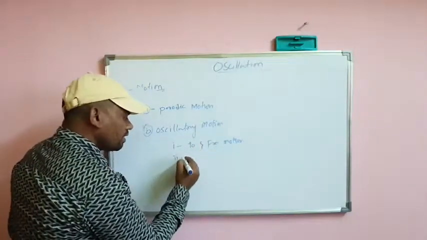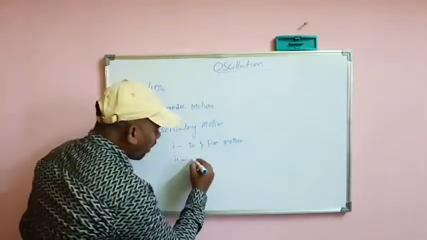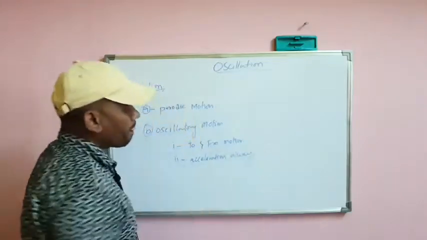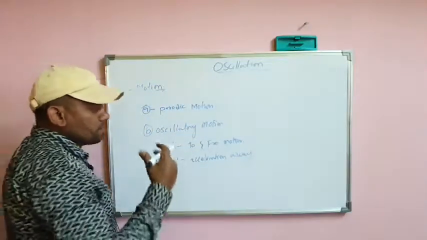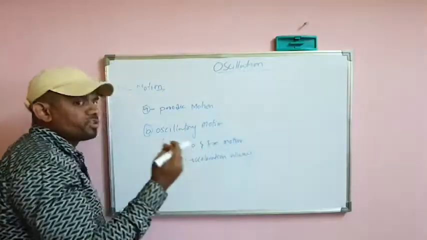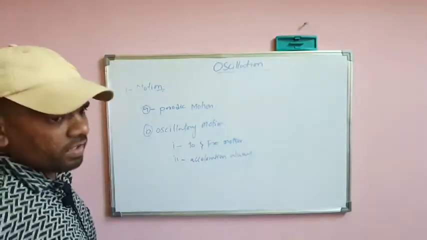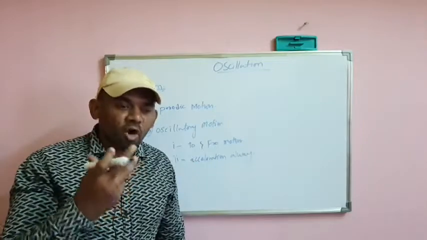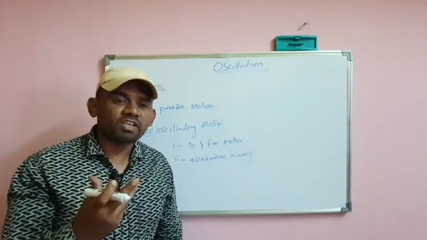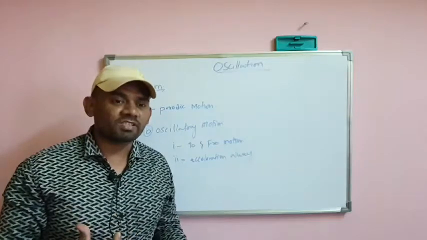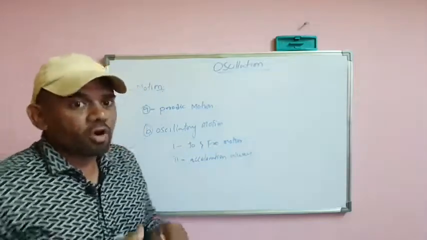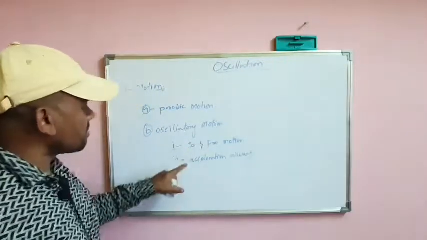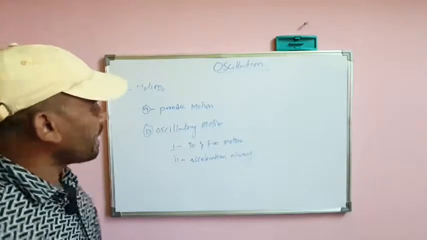And in this motion, acceleration is always opposite to its motion. It tries to bring the object to its equilibrium position. Again, one more doubt: what is equilibrium? Equilibrium is when the object is at a position where no motion or change takes place, in simple terms where the object is balanced. That is called the equilibrium position. So these are the differences between periodic motion and oscillatory motion.